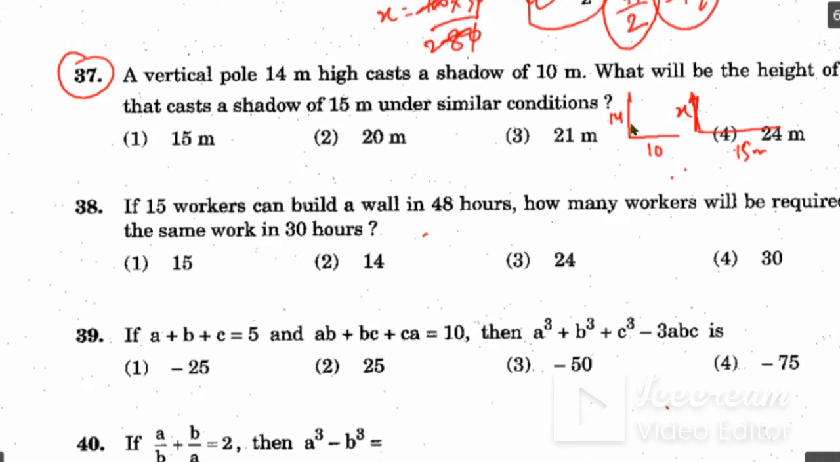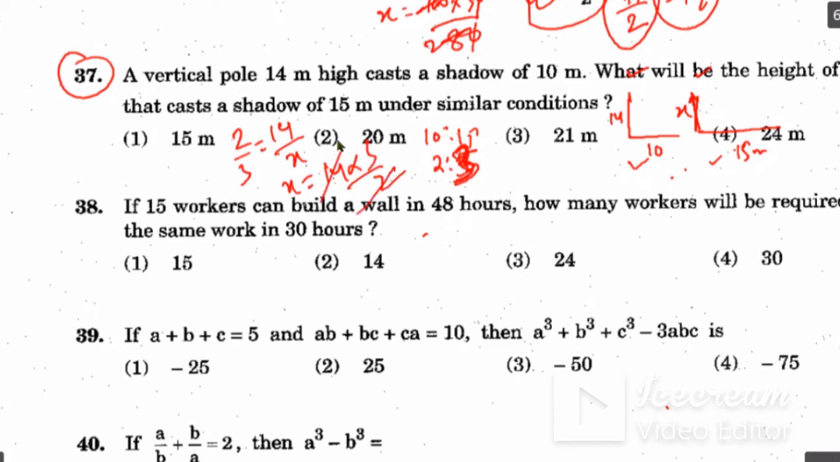Okay, so you have to take the ratio. Whatever the ratio of the shadows is, the same ratio will be of the heights. So the ratio of shadows is 10 is to 15. That is 2 is to 3, since 5 2s are 10, 5 3s are 15. So 2 is to 3 equals 14 is to x. So x will be equal to 14 into 3 by 2. 2 7s are 14, 7 3s are 21. So the correct answer here is 21 meters.